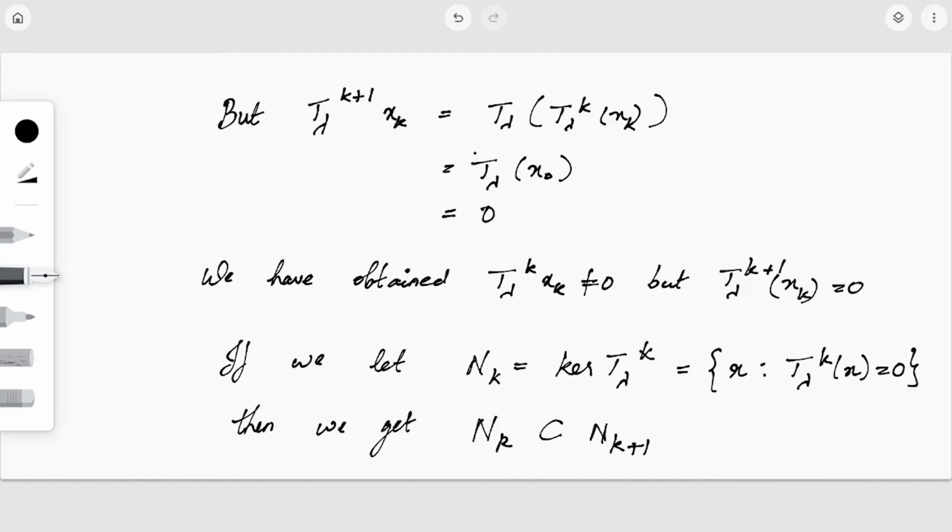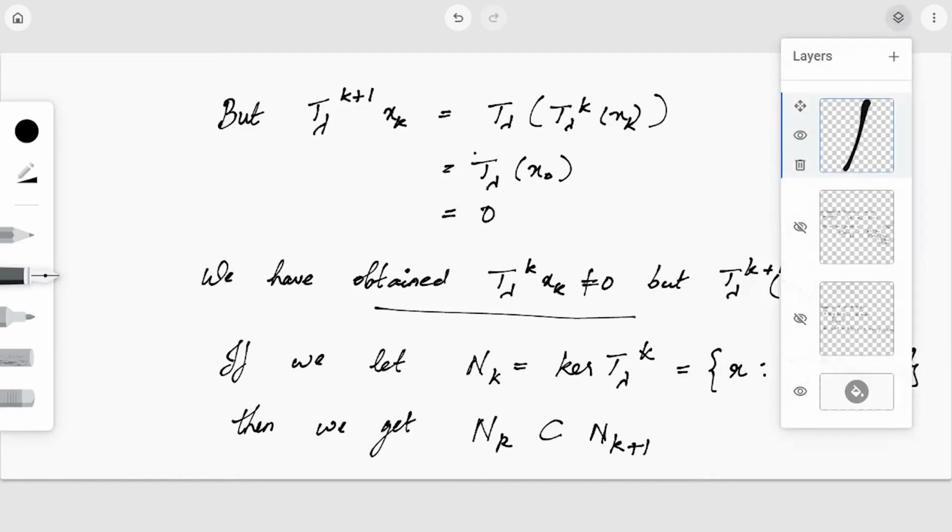That is using this result, that is T lambda raised to k plus 1 of xk is 0, but T lambda raised to k of xk is not 0. So if you take any element of nk, that is kernel of T lambda raised to k, then that will clearly be an element of kernel of T lambda raised to k plus 1, but the converse need not be true. Okay, this relation is obtained by the result that we have just now got. So nk is contained in nk plus 1.